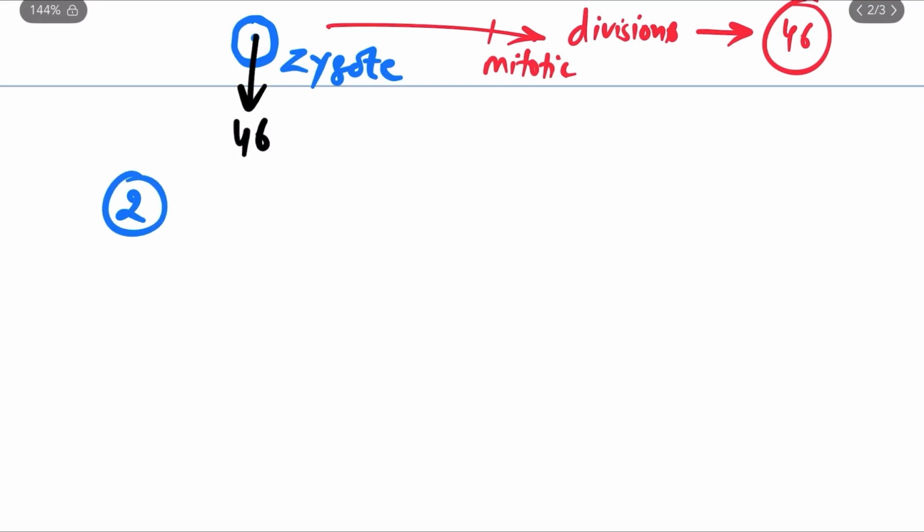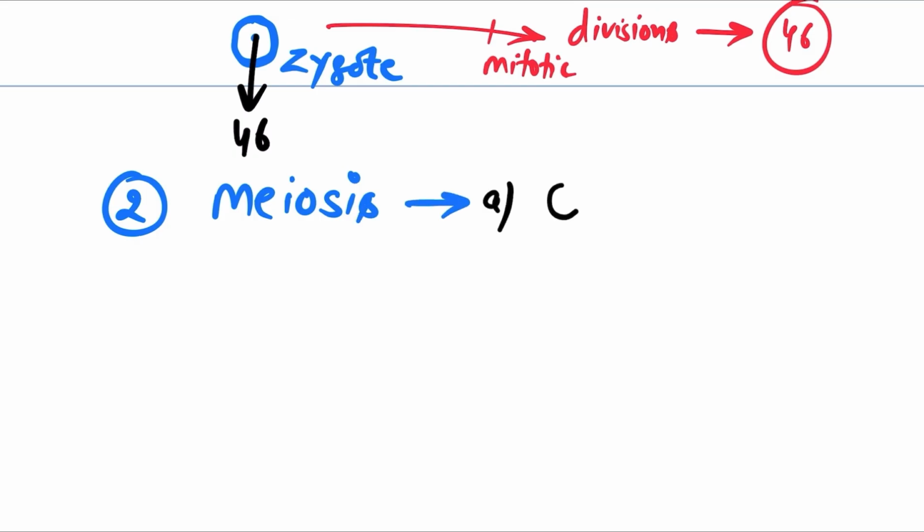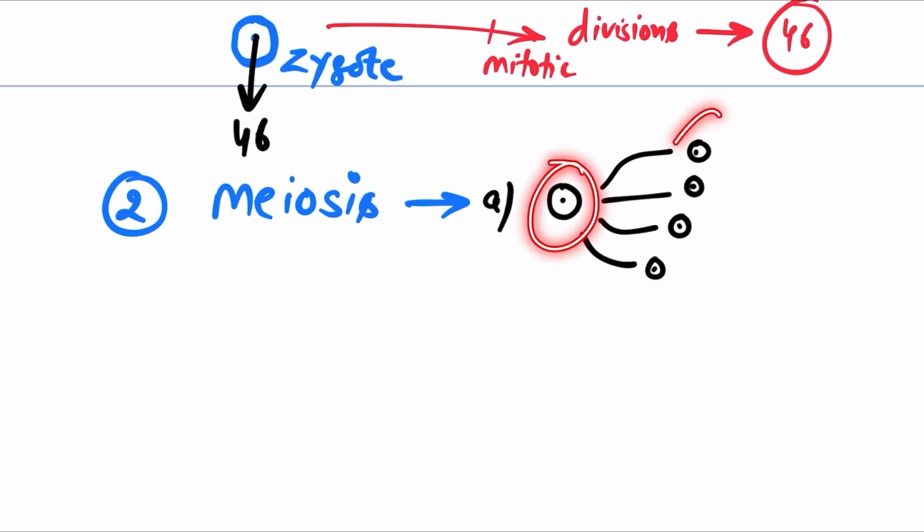The second division, a very important division we are going to talk about, is the meiotic division, or meiosis. For now, you have to remember that in meiosis, a single parent cell is responsible for the formation of four daughter cells. I know this is very tricky, and right now you are wondering how four cells are formed, but for now you just need to remember that a single parent cell will form four daughter cells.